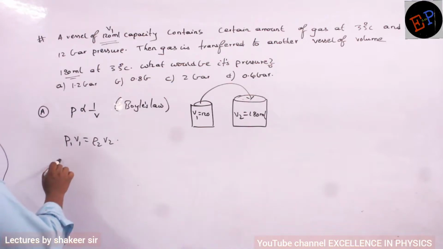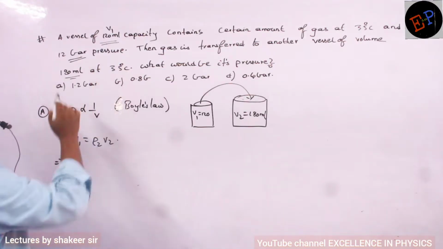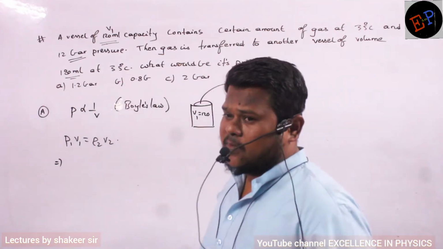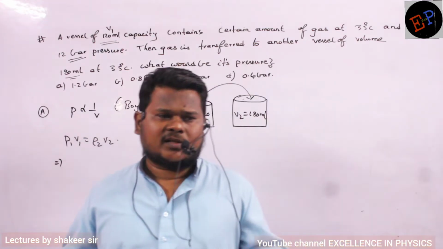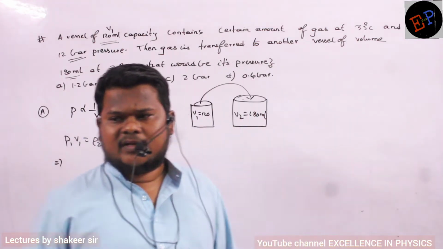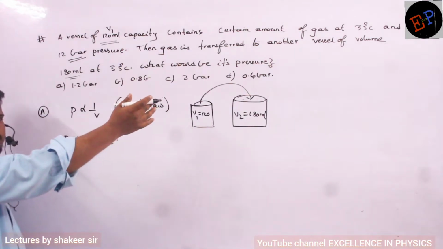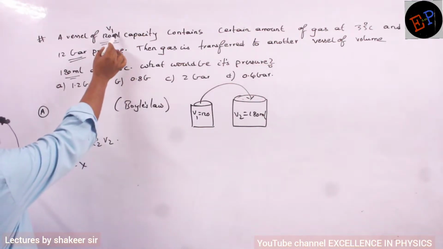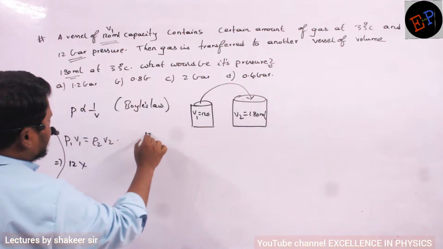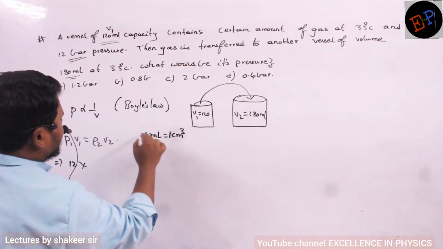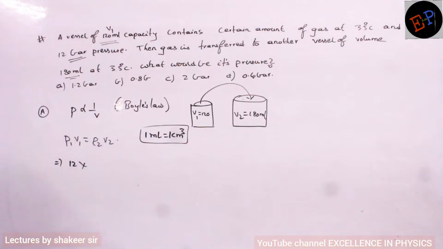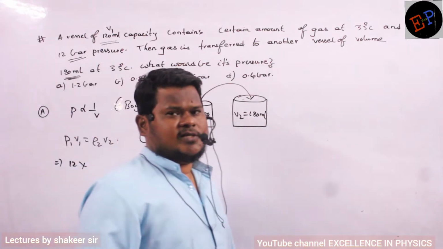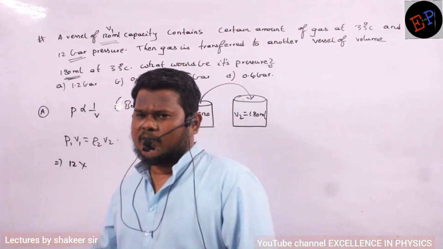What is the initial pressure? 12 bar. Here the units are given in bars, and the options are also given in bars only, so you need not convert into atmosphere or any other unit. Be very careful about units. Initial volume is 120 ml and the final volume is 180 ml. Here, 1 ml is equal to 1 cm cubed, both are the same. Initial volume and final volume are both in ml, so you do not need to change the units.